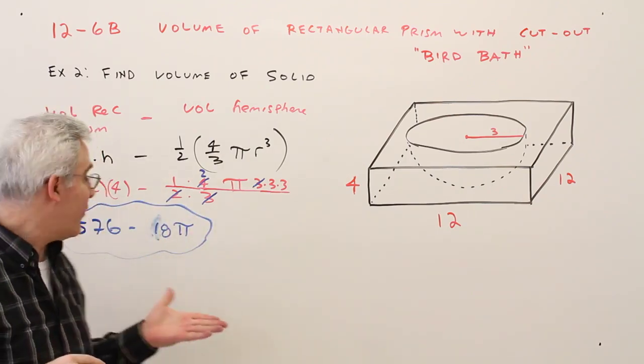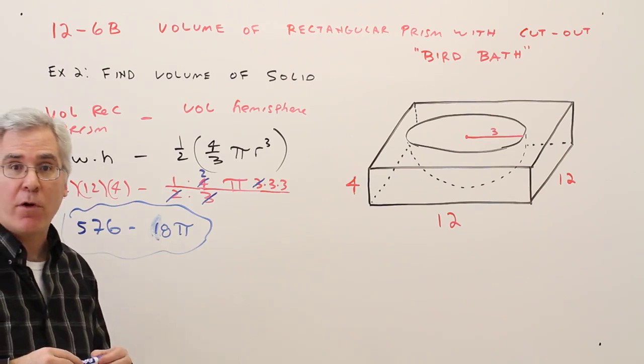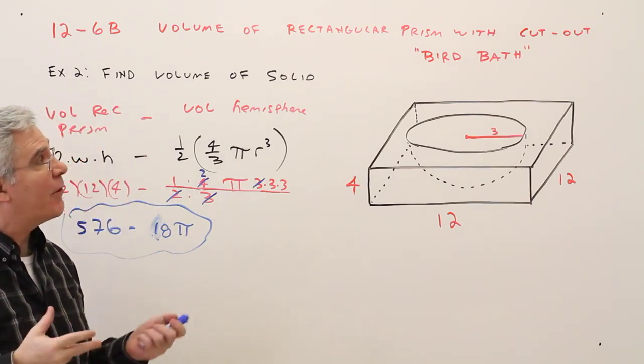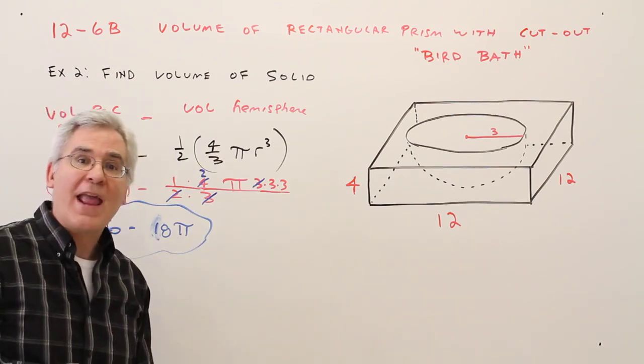And again, leave your answers in exact simplified form. So there you have it, how to find the volume of a rectangular prism with a cutout or a bird bath.